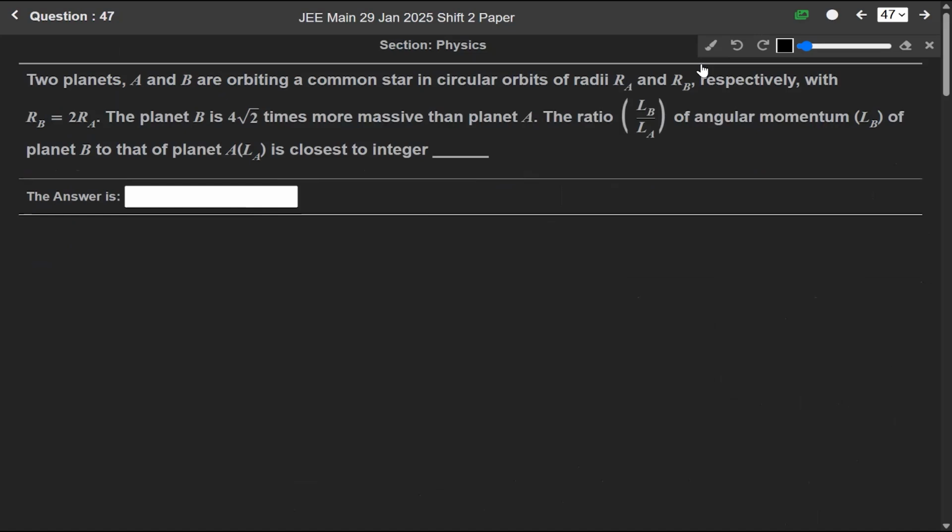Now question number 47. Two planets A and B orbiting a common star in circular orbit of radii RA and RB.